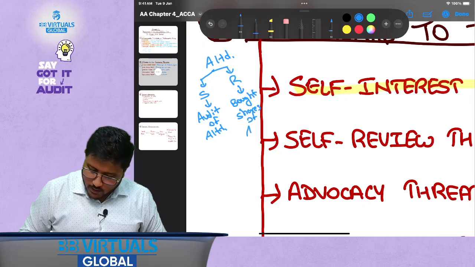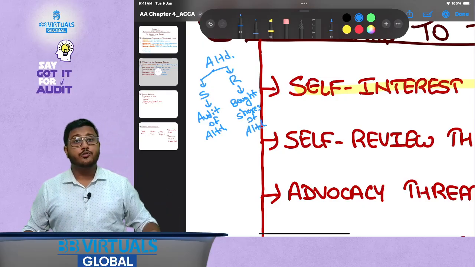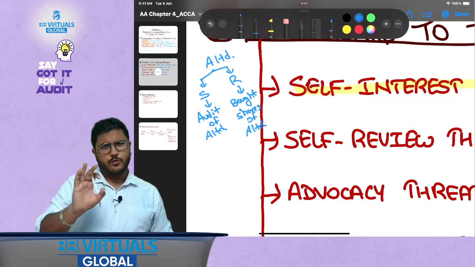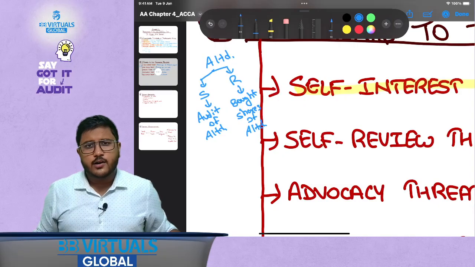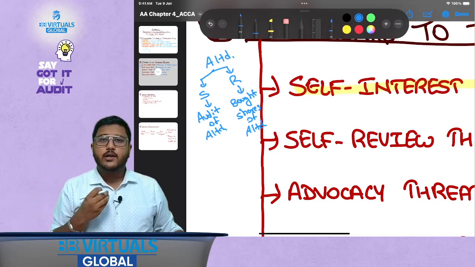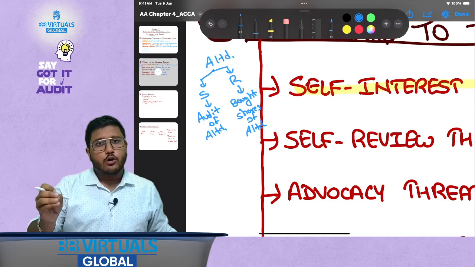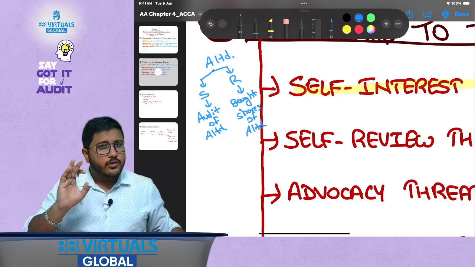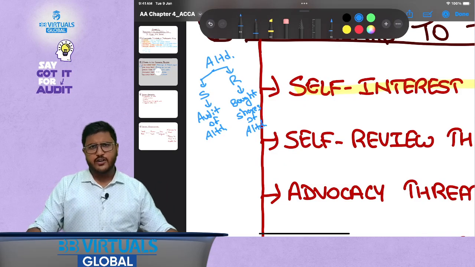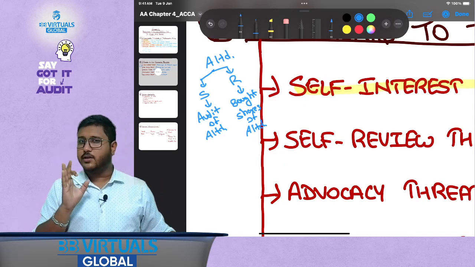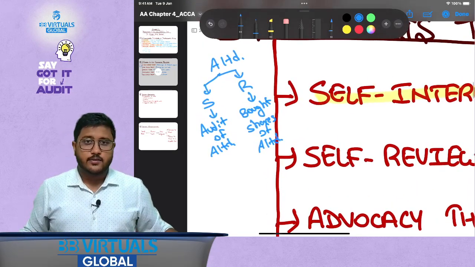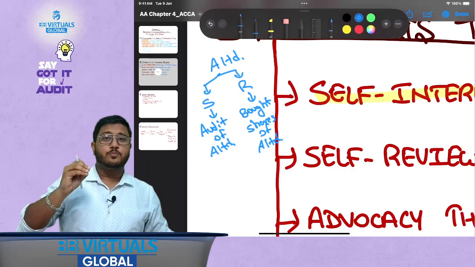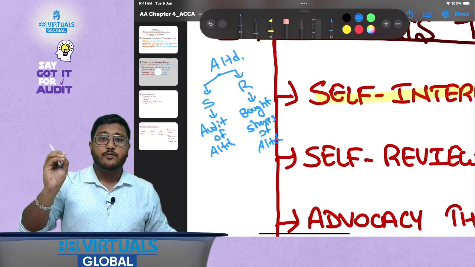Now assume one situation that I am going to report adversely on this company. Adversely, as in, for now you can understand it as that I'm going to report negatively on this company. And then I got to know that my wife also holds shares in this company. Do you think I would be reporting adversely or negatively on this company now? Maybe not. I'm not saying definitely not, but at least maybe not. This might be a threat, correct? So that is why it is said that this is a self-interest threat, where your professional and personal interests are not aligning, as in where they have a clash.